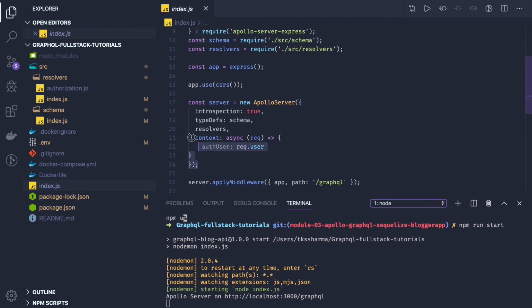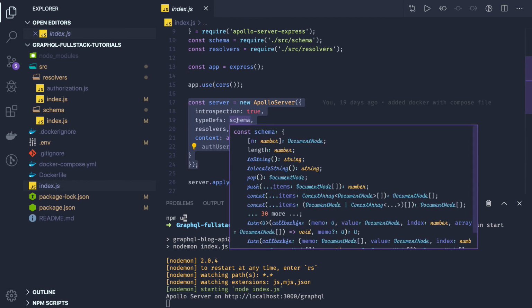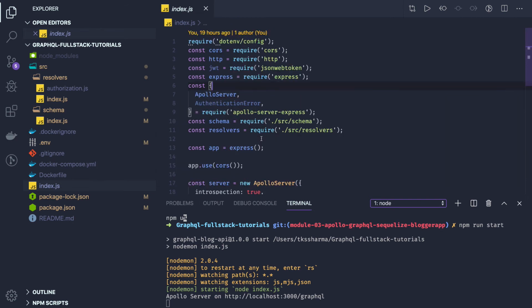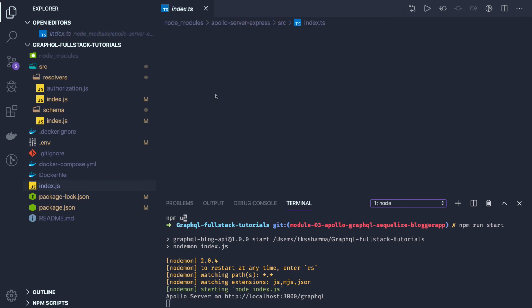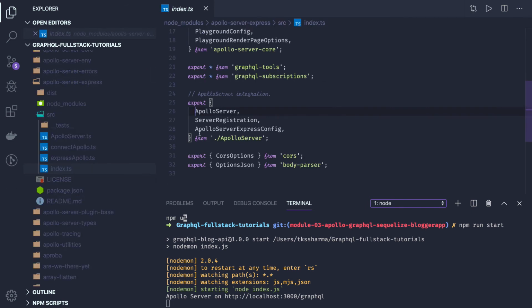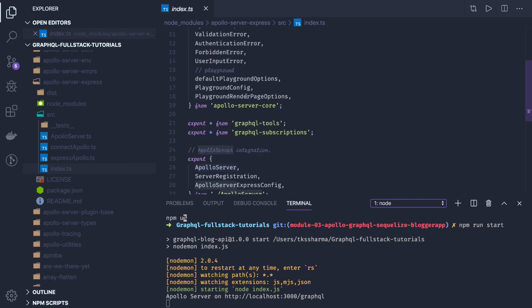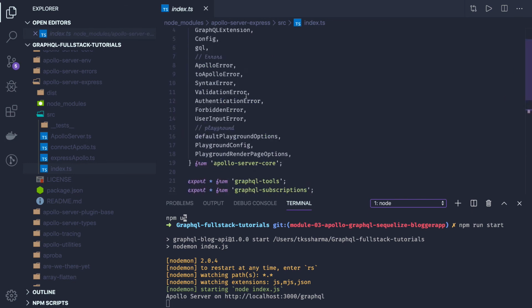Here we are using this particular middleware, and this Apollo server instance accepts a lot of things. If we go into the Apollo server implementation and look at what all it covers, the instance of Apollo server we are getting from here.